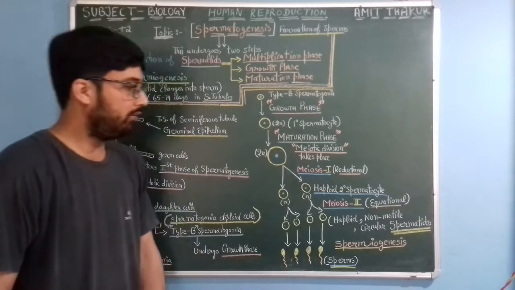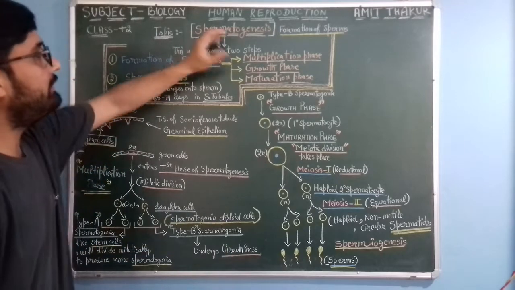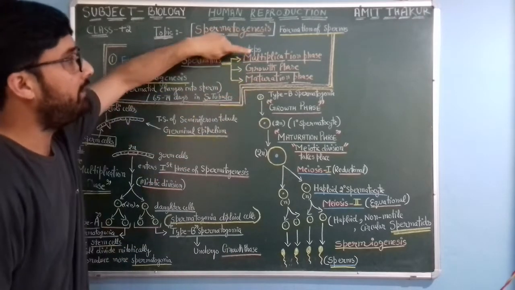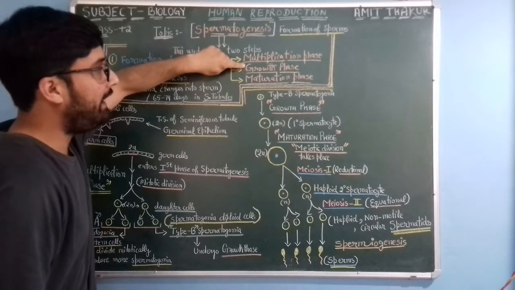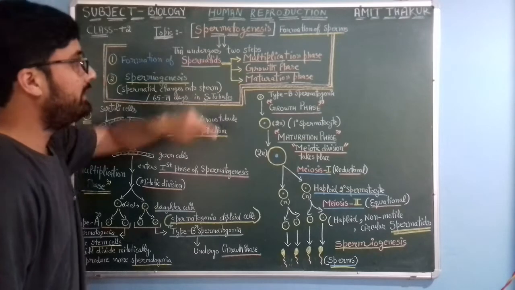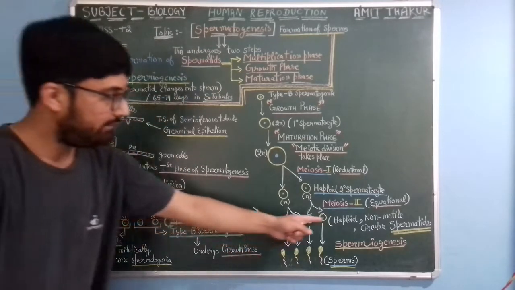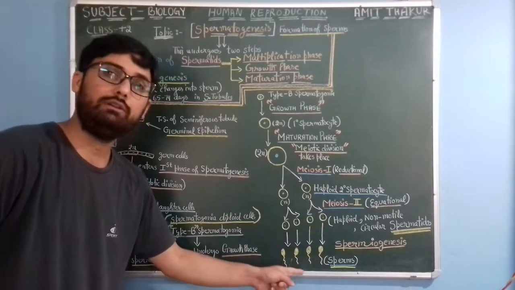Okay, so it's all about spermatogenesis. These 3 phases: multiplication phase, growth phase, maturation phase, that is mitosis, increase in size, and meiosis. Then spermiogenesis simply means the change of these spermatids into sperms.